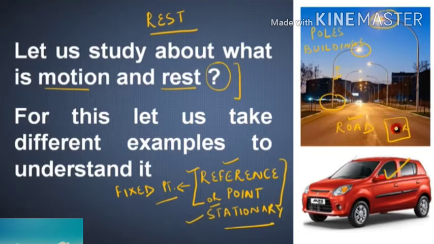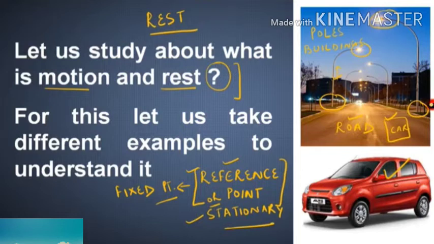It is inside the box. The car is inside the box and it is not at all moving. I am taking this pole as a reference point. With respect to that pole, the car is not at all moving. It is not in motion, isn't it? So, with respect to a stationary object, the car is not changing its position with respect to the surrounding.